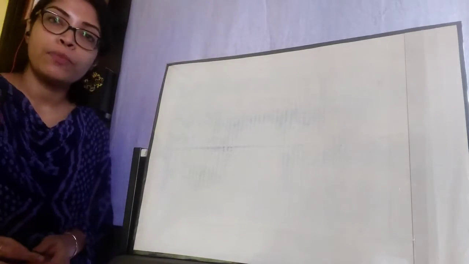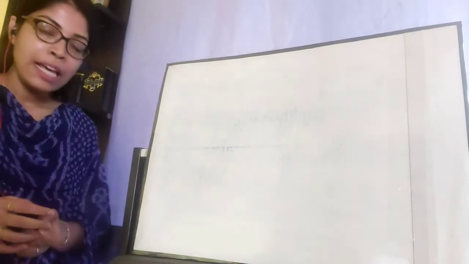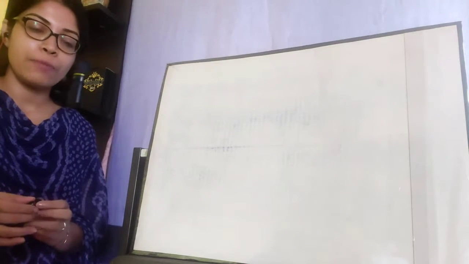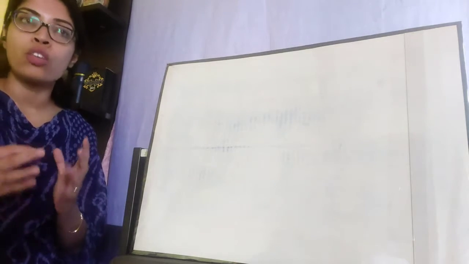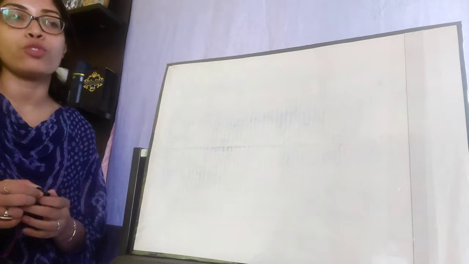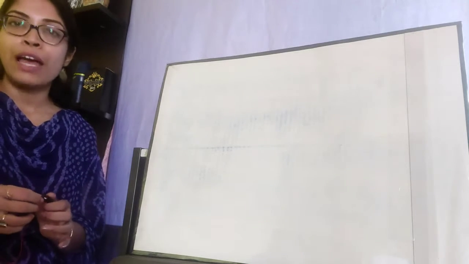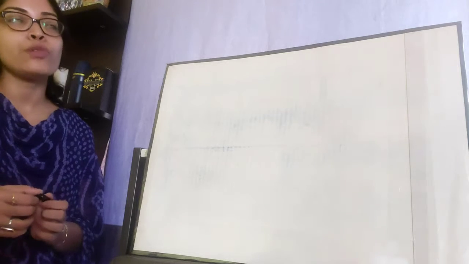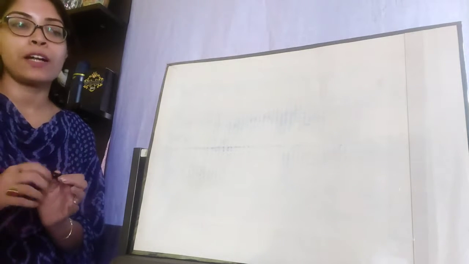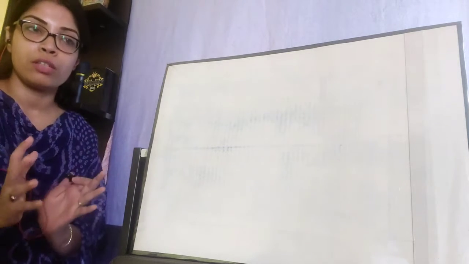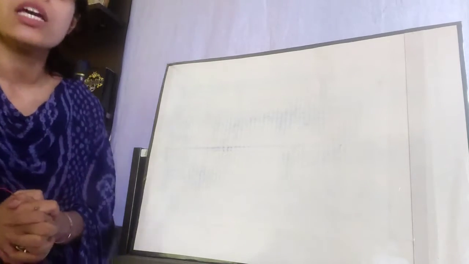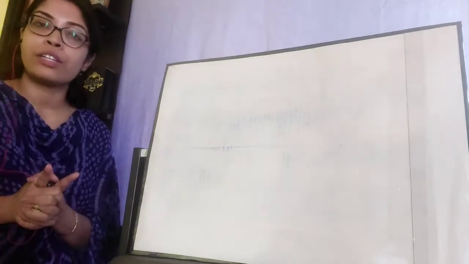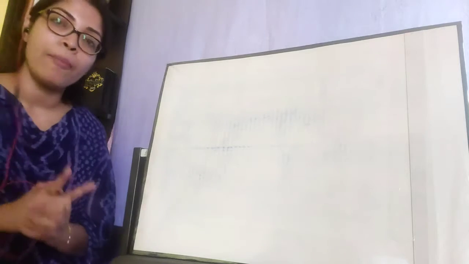This is the continuation part of the chapter ecosystem. In my previous video I started this chapter and discussed the concept of ecosystem, and also told you what ecology is, where the term is derived from, and who first used it. Then I told you that the total components of an ecosystem can be divided into two broad categories: the biotic components and the abiotic components.